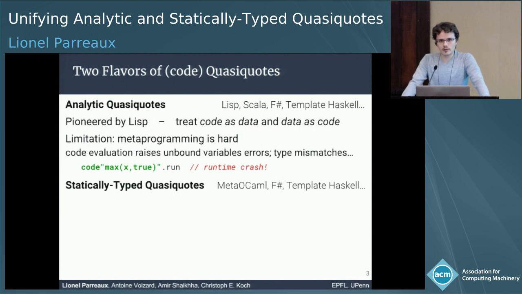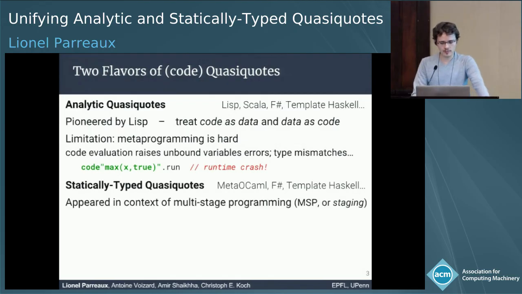And the other flavor of quasiquotes is the statically typed flavor. The typical language for this is MetaOCaml, but it has been ported to other languages. For example, F# and Template Haskell have both versions. And the reason is that they were introduced in multi-stage programming.